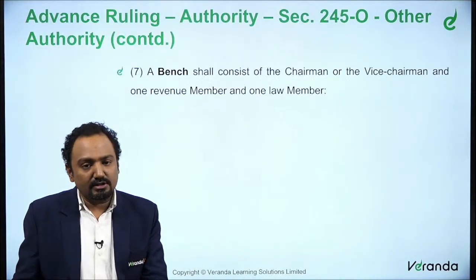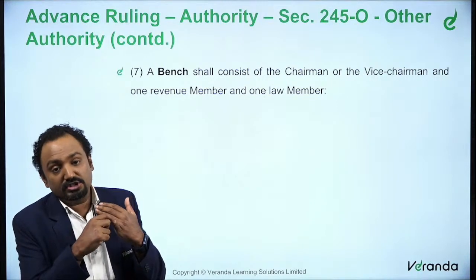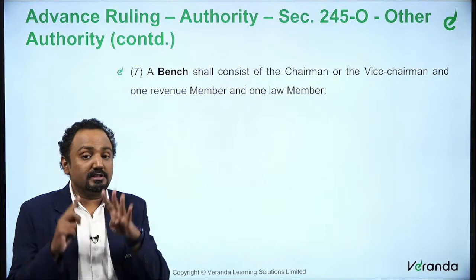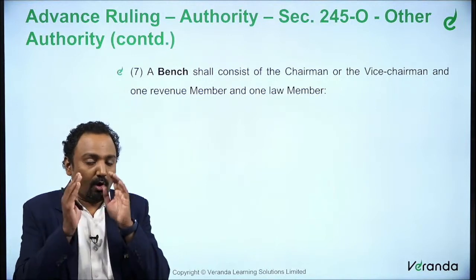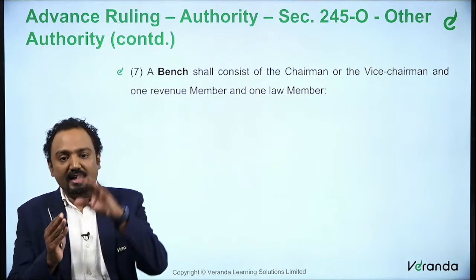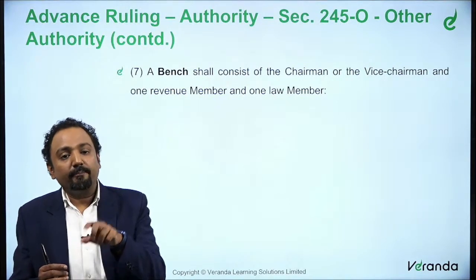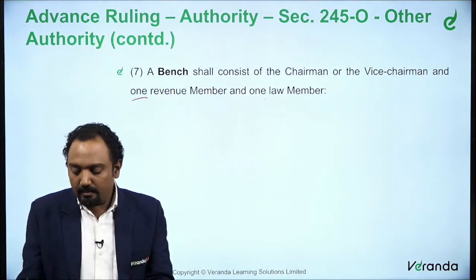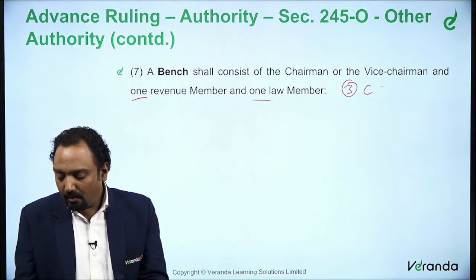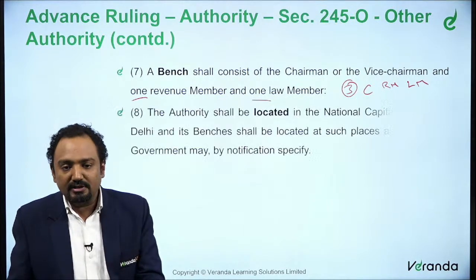The next subsection 7 talks about what is the actual composition of one bench. When we said members, we said there is a chairman, a vice chairman, a revenue member, and a law member. We said 4. But what accordingly constitutes a bench? A bench shall have a chairman or the vice chairman as the head of that bench, either one, not both, and it will include one revenue member and one law member. So totally 3 members: one chairman, one revenue member, one law member. These 3 put together will form a bench for this AAR.